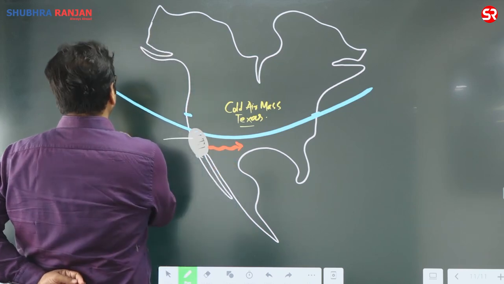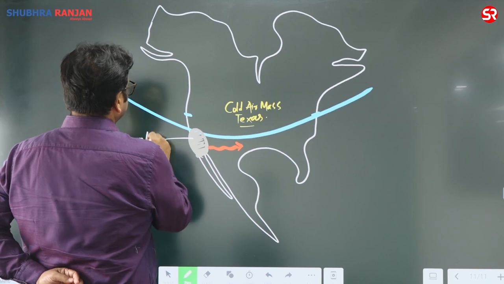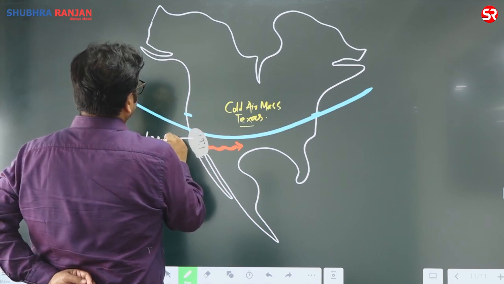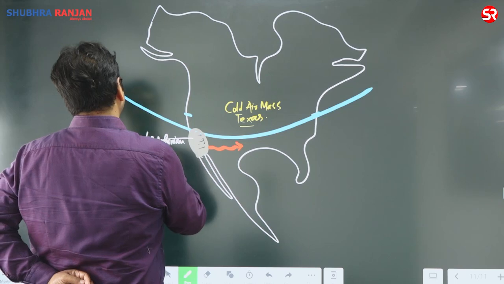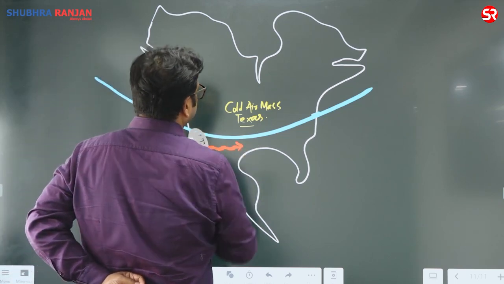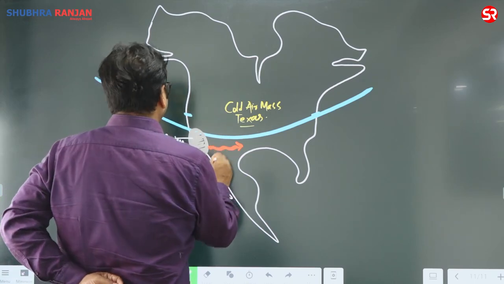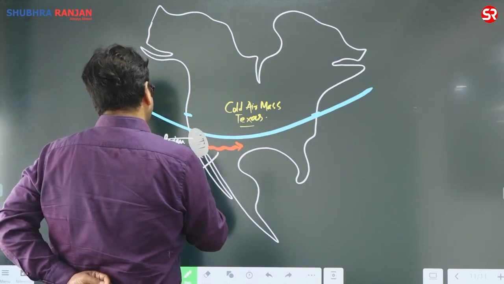This is the Mojave Desert, Californian Desert. You will find desert over here, Sonoran Desert. Fine. And they are reaching this area, and this is the warm dry wind.